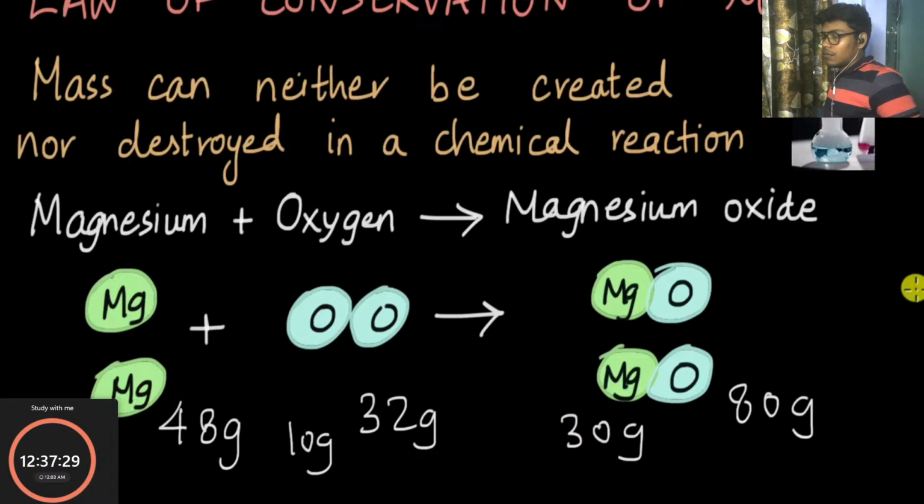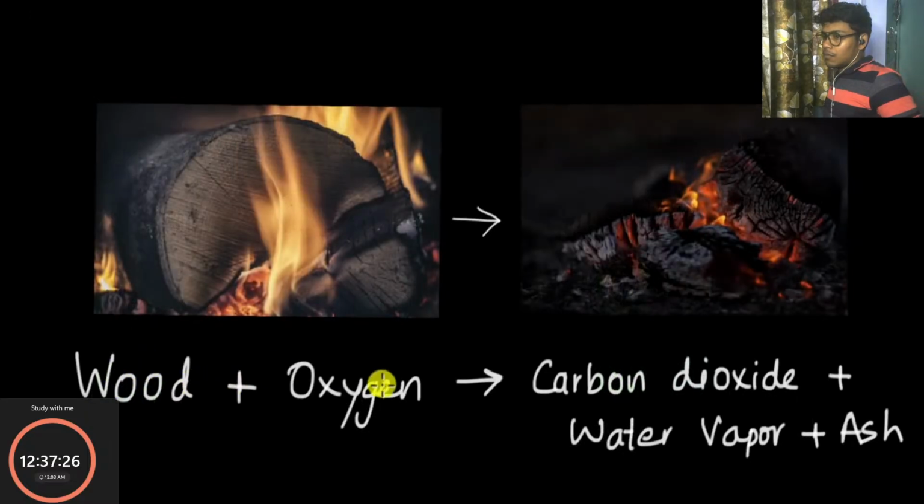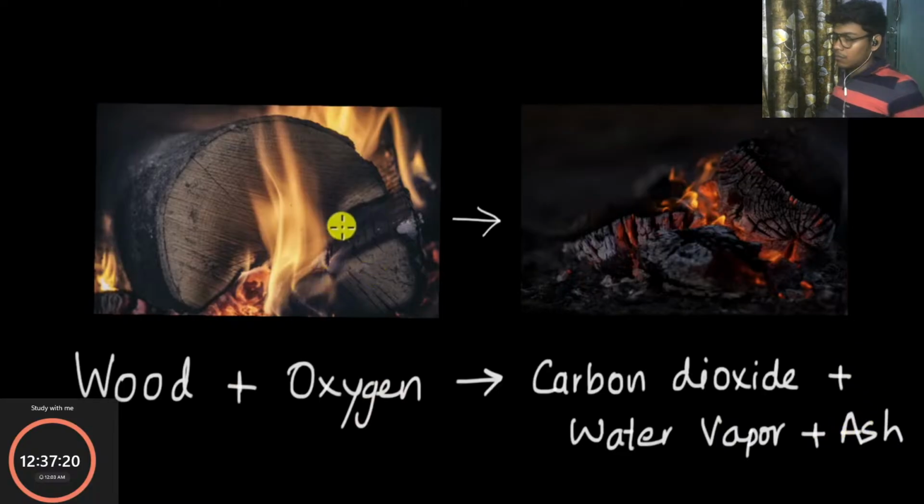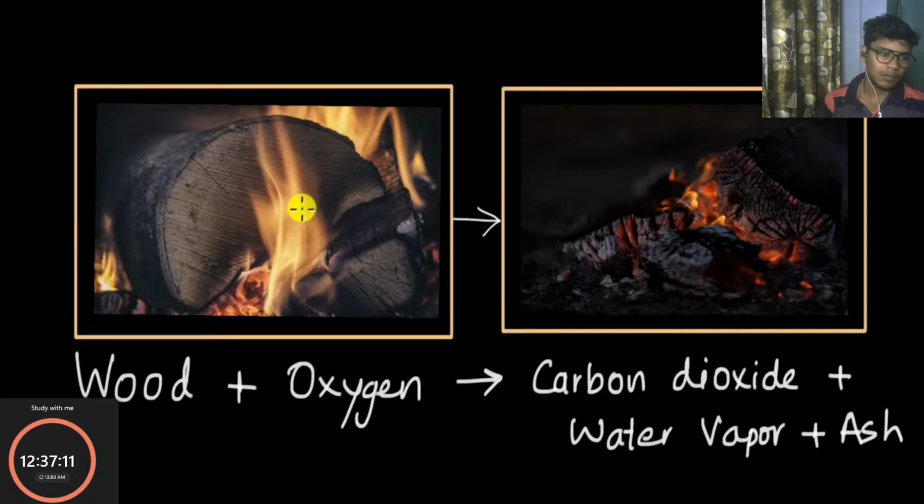Now let's come back to the wood example. Over here, wood reacts with oxygen to form carbon dioxide, water vapor, and some ash. If this reaction happens in the open, the gases formed will float in the air. But if we had a sealed container like this, where we can entrap or contain the gases, then if we measure the mass of the reactants, that is wood and oxygen, and the mass of the products, that is carbon dioxide, water vapor, and ash, they will come out to be the same. So, if there is, let's say, 500 grams of wood and oxygen combined, then we will get 500 grams of combined carbon dioxide, water vapor, and ash.